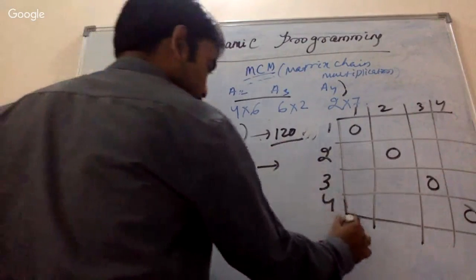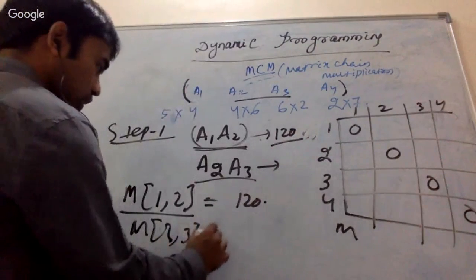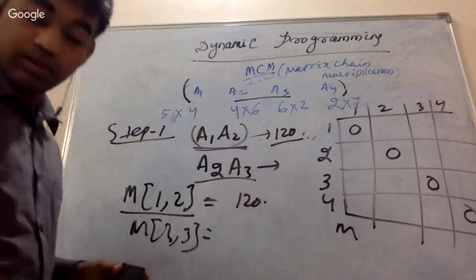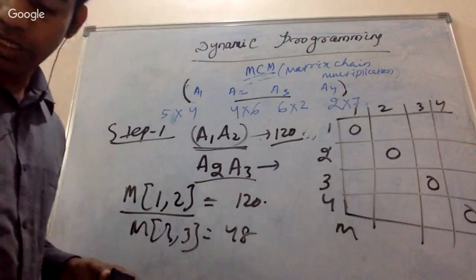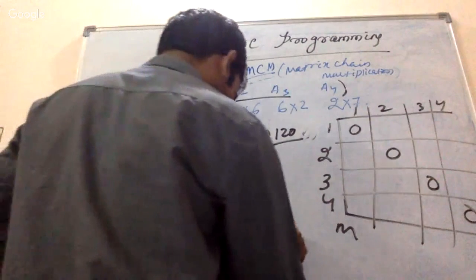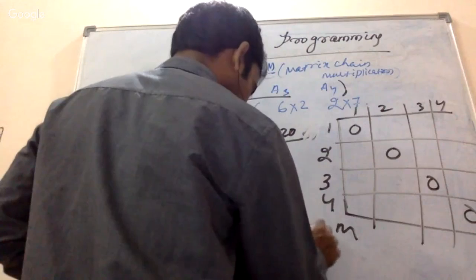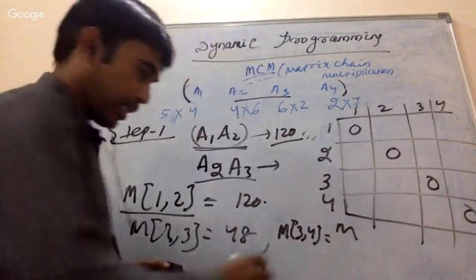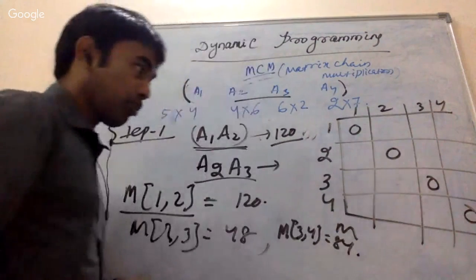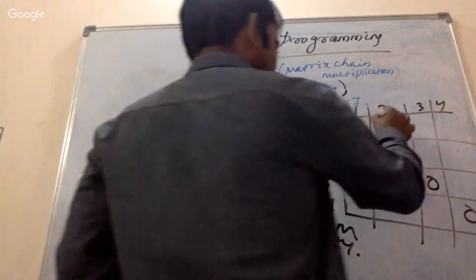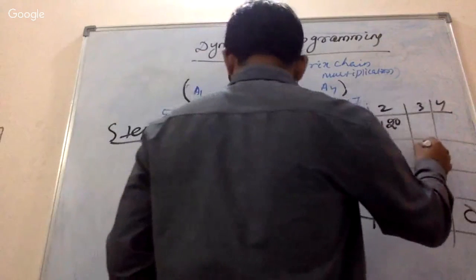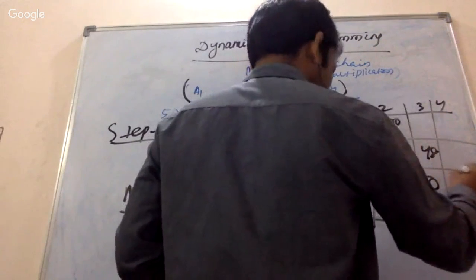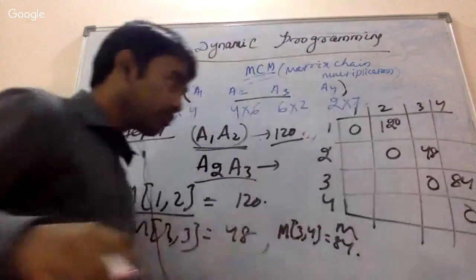This is matrix M. I have another S matrix actually. M of 23 equals 48. We will get 48. I have noted it down already. M of 34 equals 84. So you are going to get it: 12 is 120, 23 is 48, and this is 84.